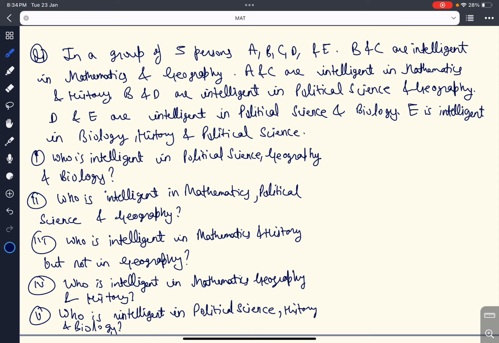The basic approach here is to arrange every student in their respective subject column, showing which one is intelligent in which subject. First I will make columns of the subjects. The subjects given are mathematics, so I will write maths only.